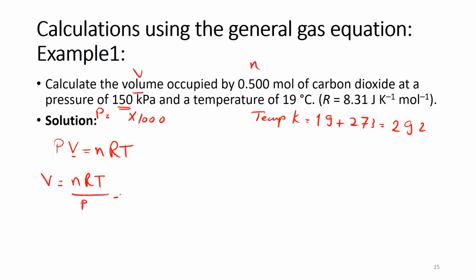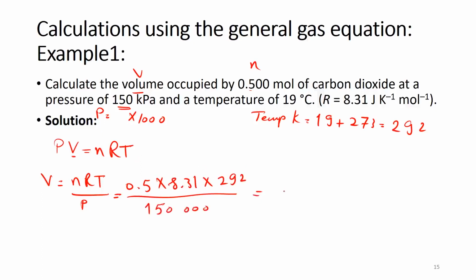over P. This means it is equal to, the n is 0.5 multiplied by the R, which is 8.31, multiplied by the T, which is equal to 292, divided by 150,000.